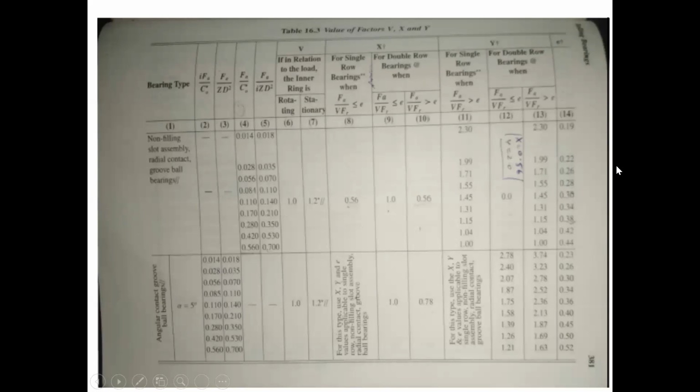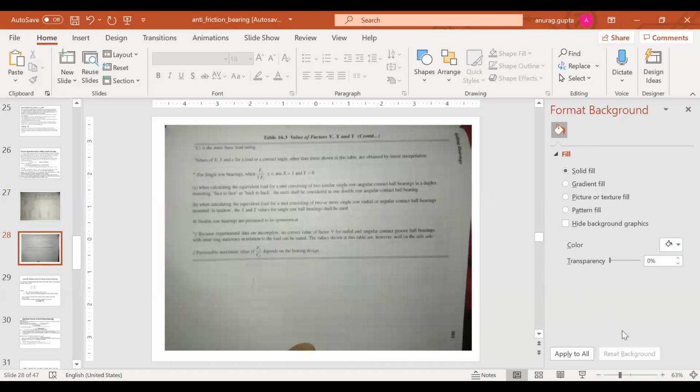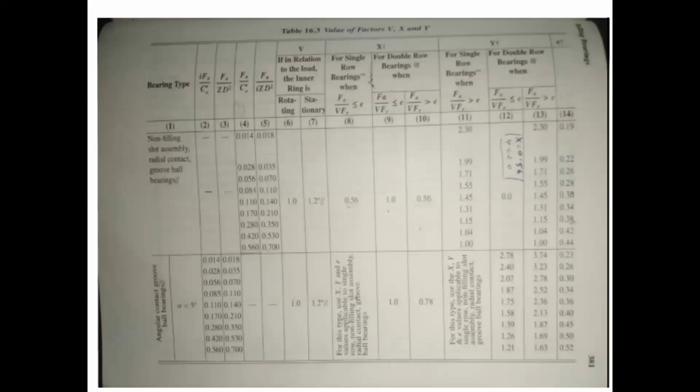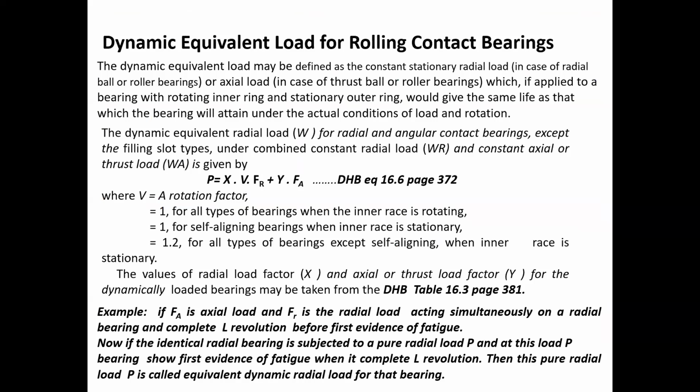So from here, we can find X and Y. How we find the value of X and Y, we will discuss when we discuss the selection procedure of the rolling contact bearing.